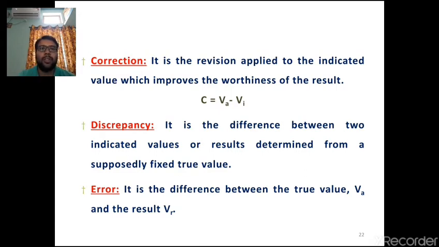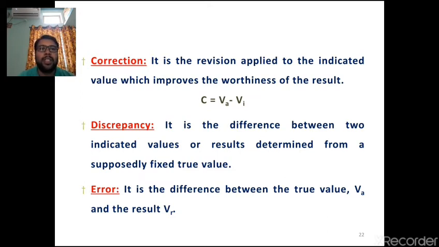The revision is applied to the indicated value, that means whatever output you get has to be revised properly several times. Then the output is going to improve. That is nothing but the correction. Correction is done by calibrating the instrument, or by the correct input methods. By following the correct input methods, we can avoid the errors and we are going to get the correct results.